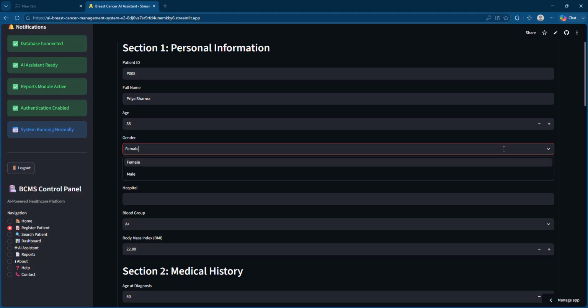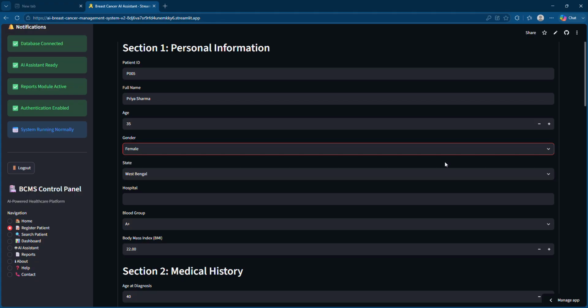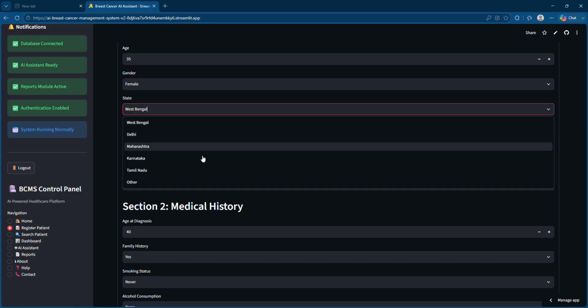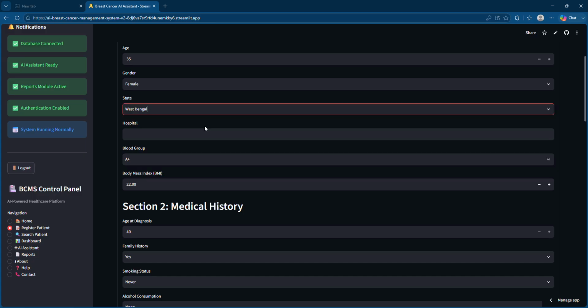So I know both happens, but this BCS part, that is the breast cancer part, is basically majorly found in women. So I will give you a woman only. You can give male also, there is no issue, but my project is inclined to them, so I am selecting that gender. And this is West Bengal. There are a lot of other cities, but I am selecting, let's say, West Bengal.